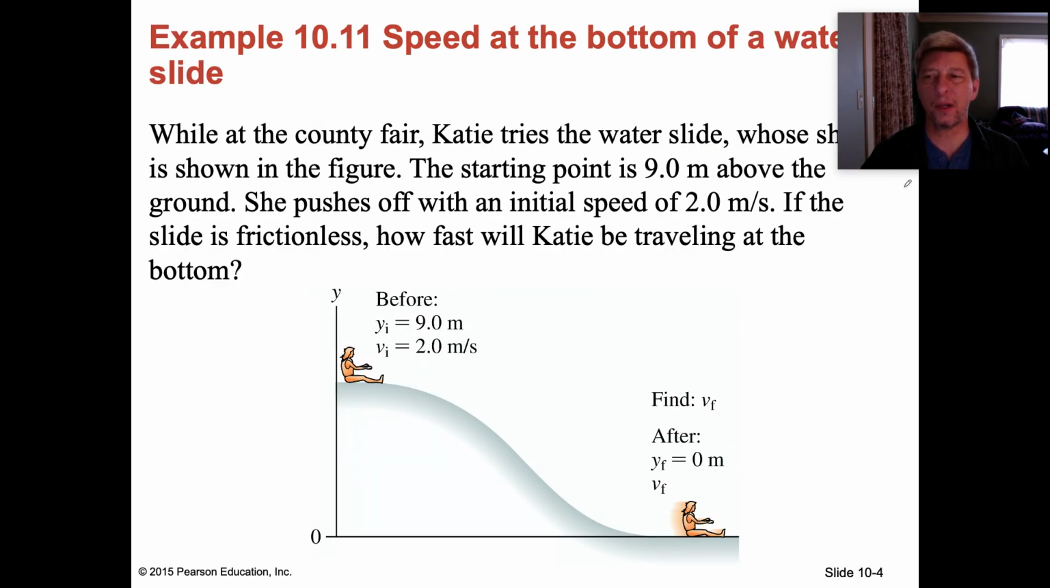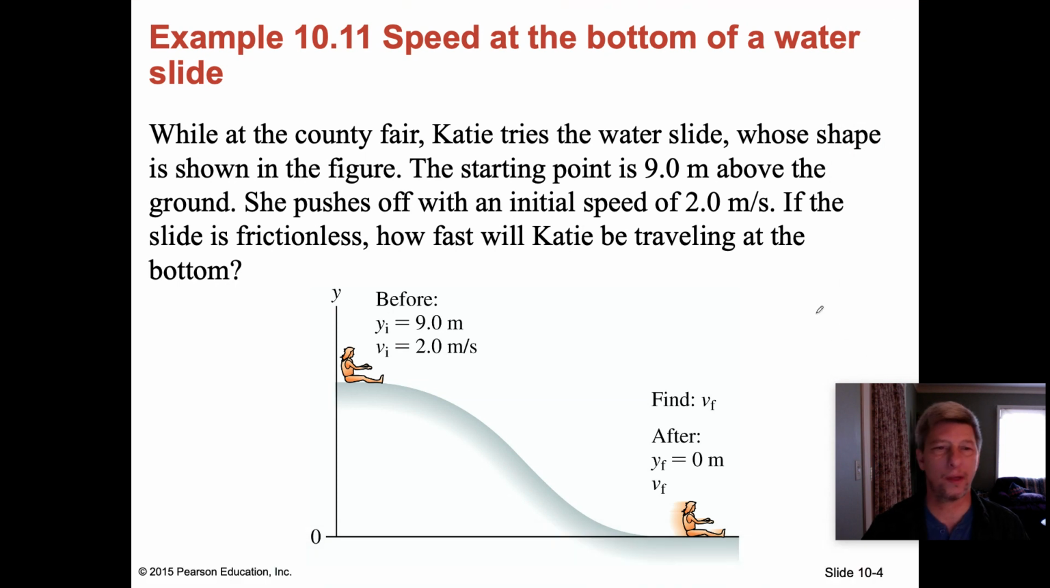So the example here starts with a kid on a water slide. While at the county fair, Katie tries the water slide, whose shape is shown in the figure. The starting point is 9 meters above the ground. She pushes off with an initial speed of 2.0 meters per second. If the slide is frictionless, how fast will Katie be traveling at the end of the slide, or at the bottom here? So what we have to realize is that up here, she's got some kind of gravitational potential energy, based on her height above the ground.